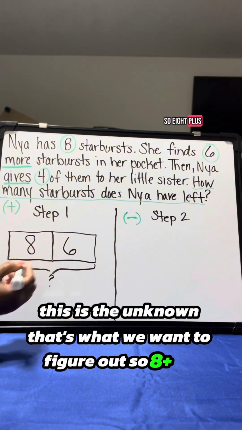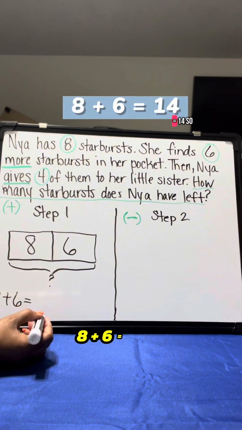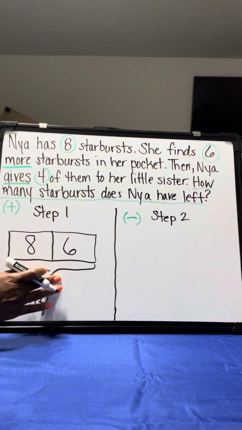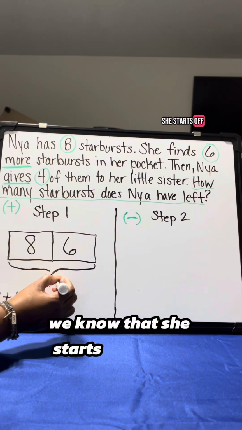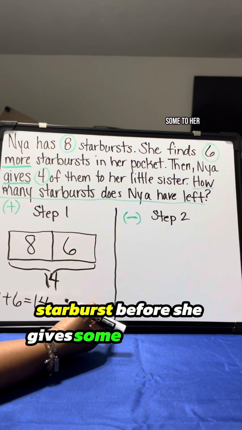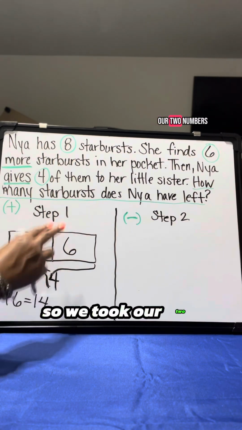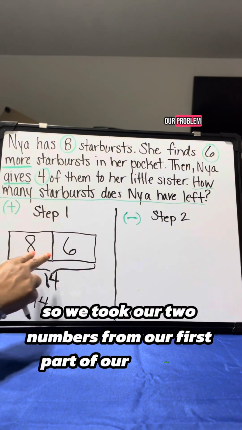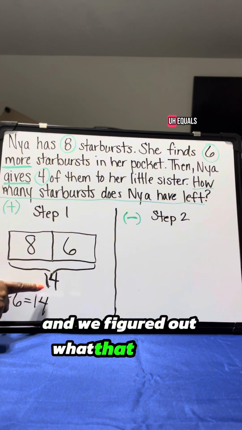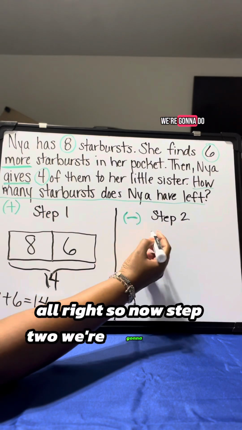So 8 plus 6 equals 14. So we know that she starts off with 14 starbursts before she gives some to her little sister. So 8 plus 6 is 14. So we took our 2 numbers from the first part of our problem and we put them in our bar model and we figured out what that equals. All right, so now step 2, we're going to do the same thing.